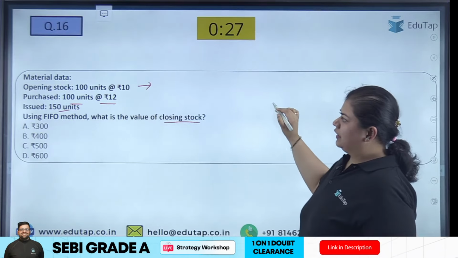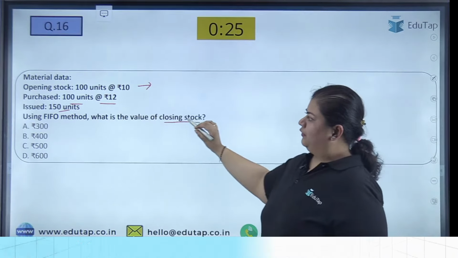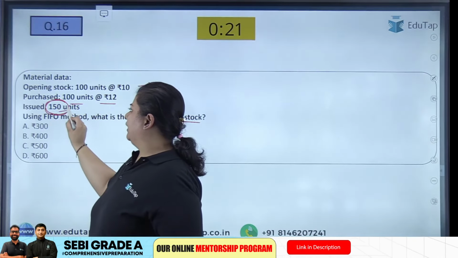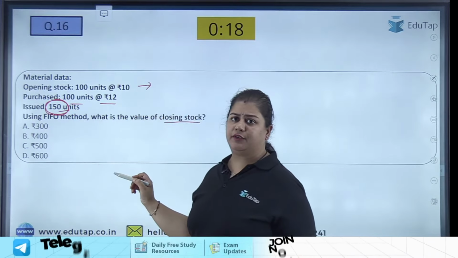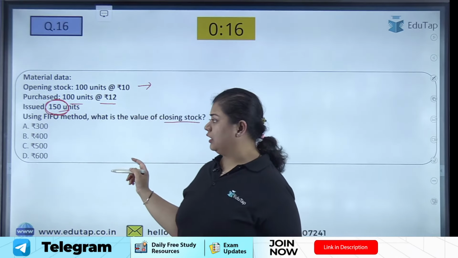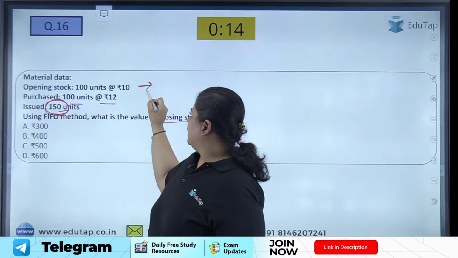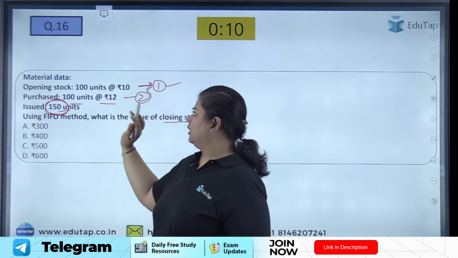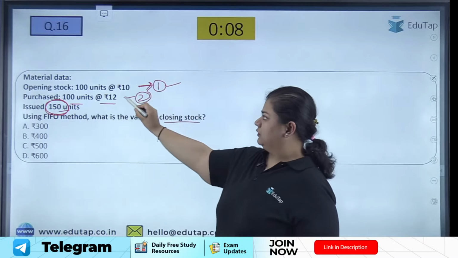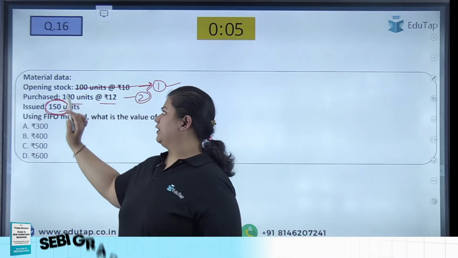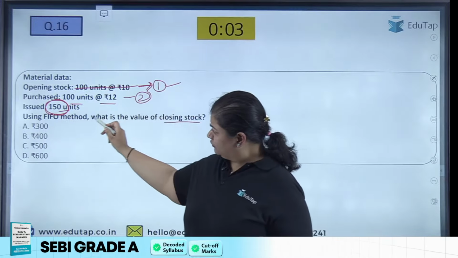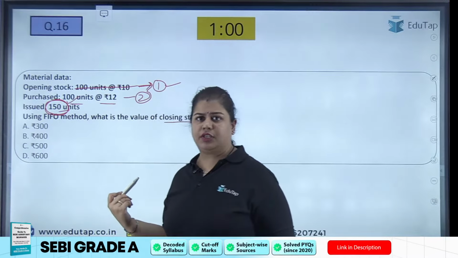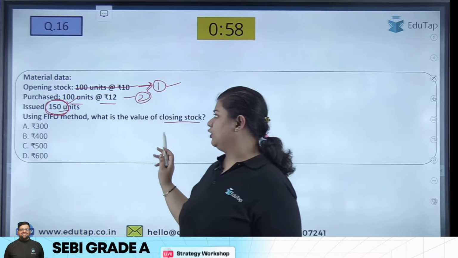Opening stock is 100 units at the rate of 10 and we have purchased at the rate of 12. When we issue these 150 units, from which lot will we give out first? First in, first out. So this was our first lot, this was our second lot. From this we will give out all our 100 units, so this will be cancelled out. This is not in our inventory now. From the next lot, 50 units will be issued at the rate of 12.